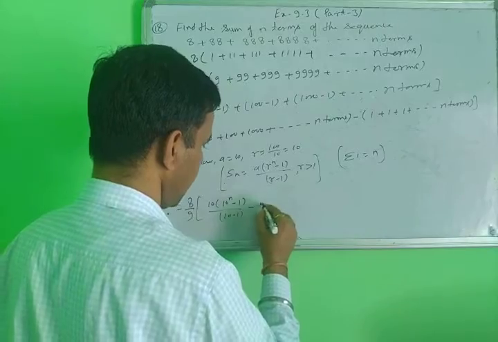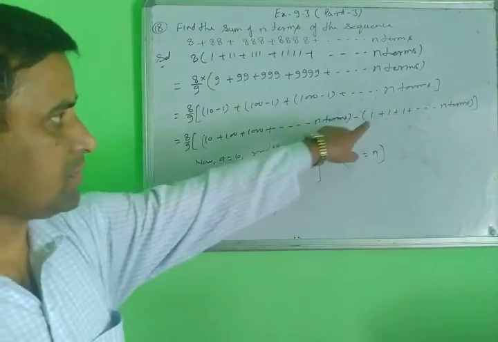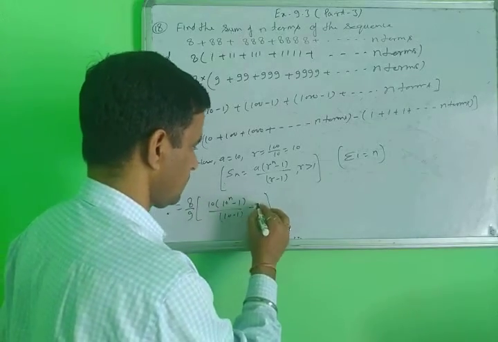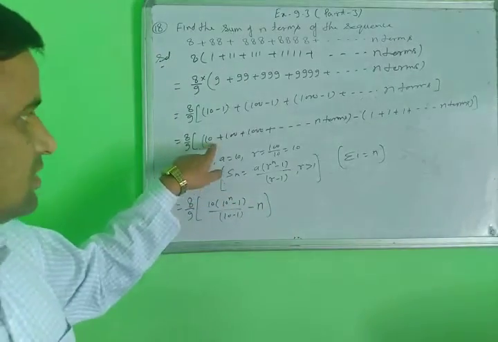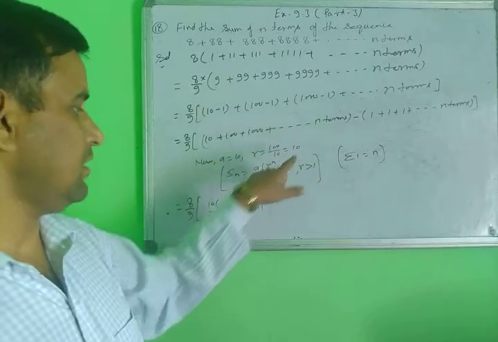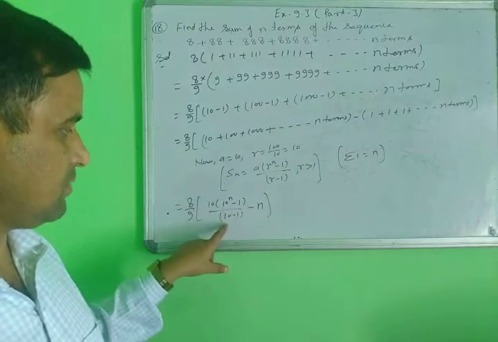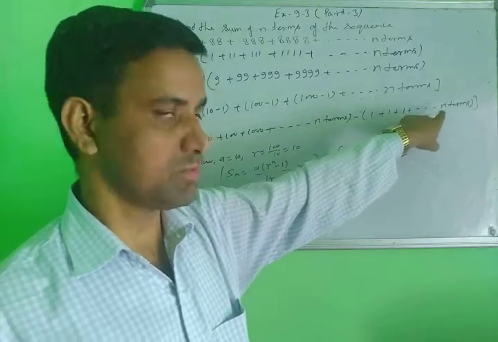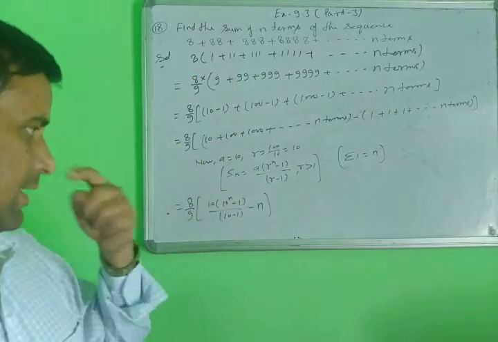Here we write the n. The value of this function sigma 1 equal to n. Here write n. This is the value of the sum of the n term of the GP, or the sum of the n terms of 1 plus 1 plus 1. So here you write n.